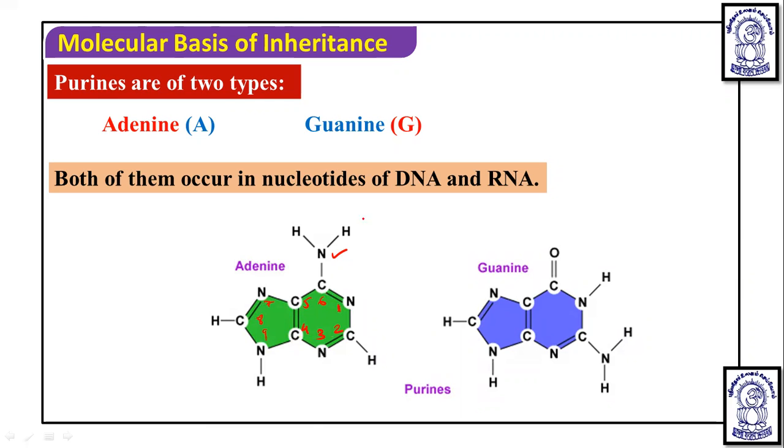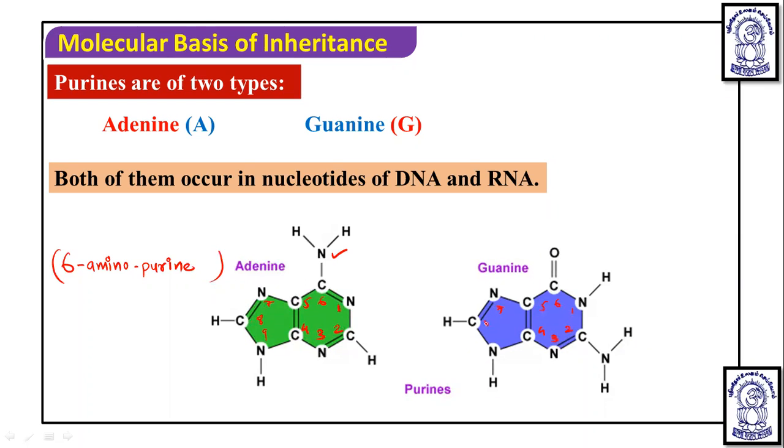So here at the sixth carbon, you will see that there is a presence of amino group. So we can call adenine by a chemical name, that is a 6 amino purine. When we talk about guanine, in guanine also, if you remember this like this, 1, 2, 3, 4, 5,